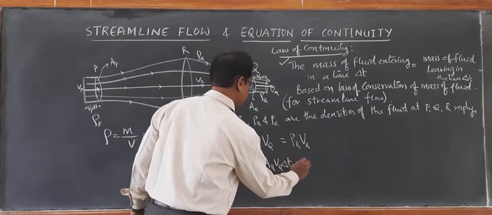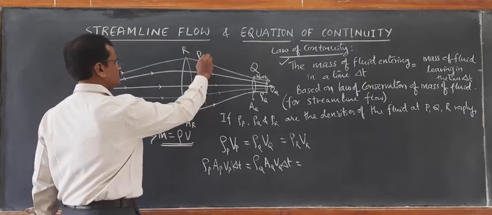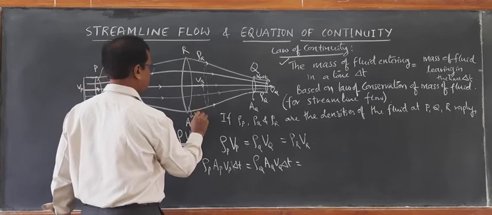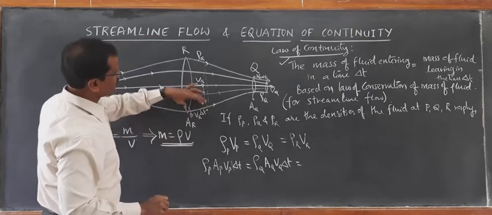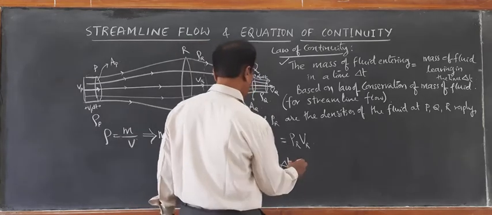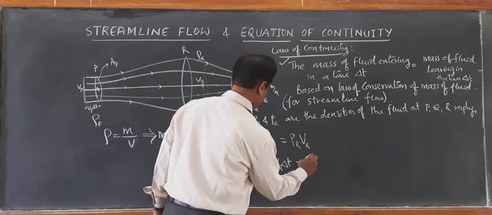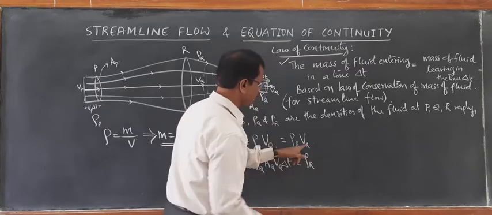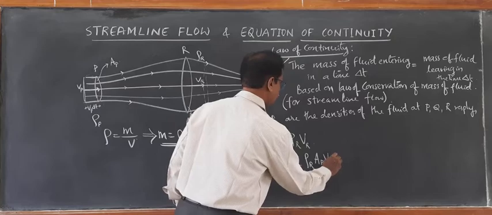This is equal to, in the same way, if you just represent that, this is the length. Length here is VR delta t. The length here is VR delta t. Then VR delta t into this cross sectional area gives us the length. So that gives us volume. That is rho r into volume VR, given by AR into VR delta t.